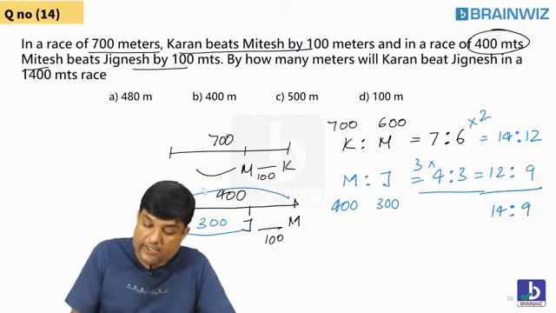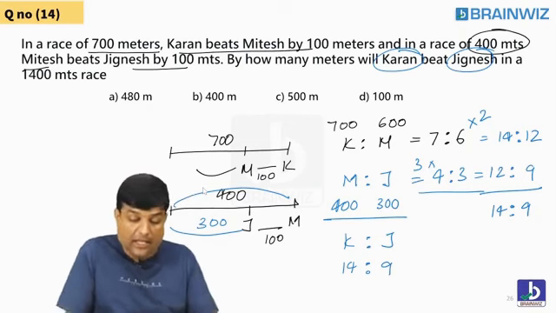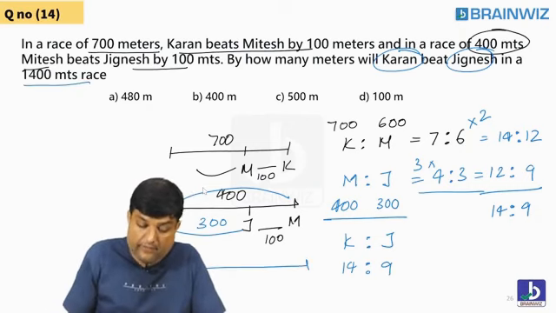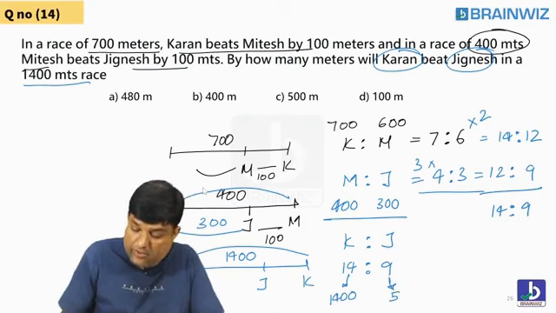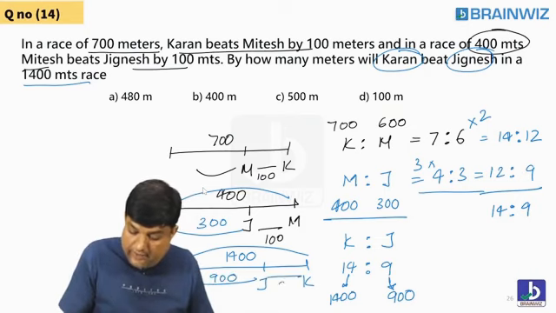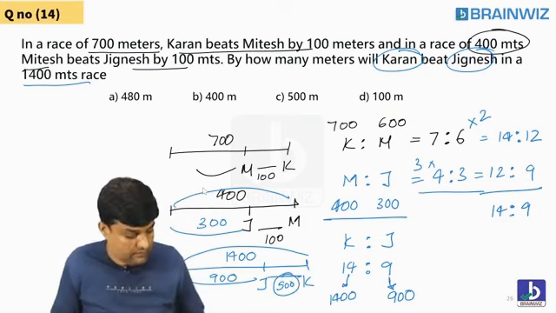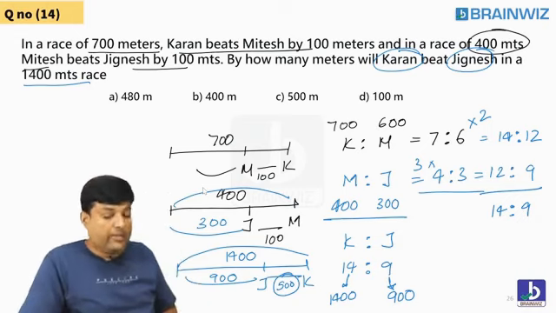We have to understand that the last race is between Karan and Jignesh. What is the ratio of Karan and Jignesh? 14 is to 19. With the help of this, in a 1400 meter race, by how much does Karan beat Jignesh? If Karan runs 1400, Jignesh does not run 1400. The ratio says Jignesh runs only 900. So the gap is 500. Yes, many people have got C as the answer.